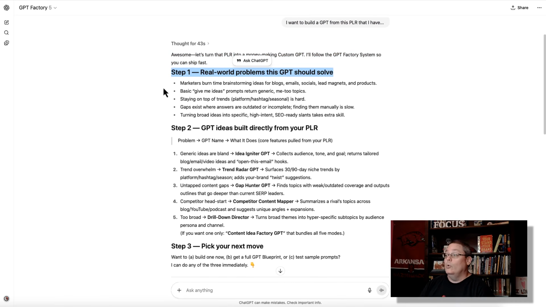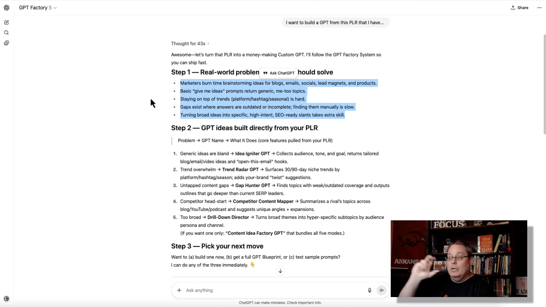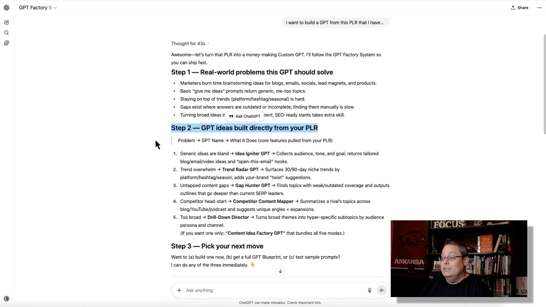Step 1, real-world problems this GPT should solve. Here, it's reading the PLR and turning it into real problems that it has determined from the PLR. Step 2, these are the ideas that you could build. These are the GPT ideas. These are the GPTs that you could build directly from the PLR.